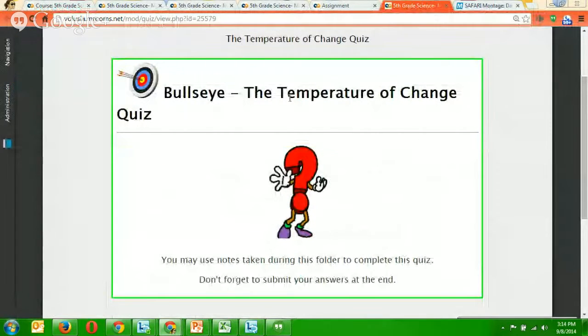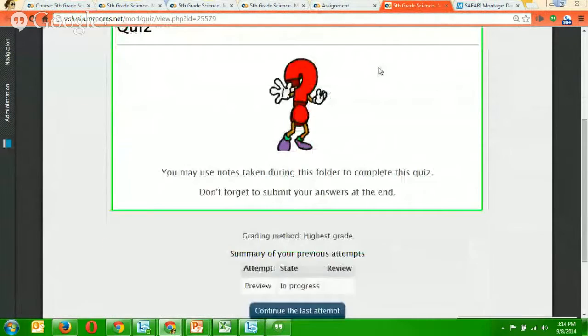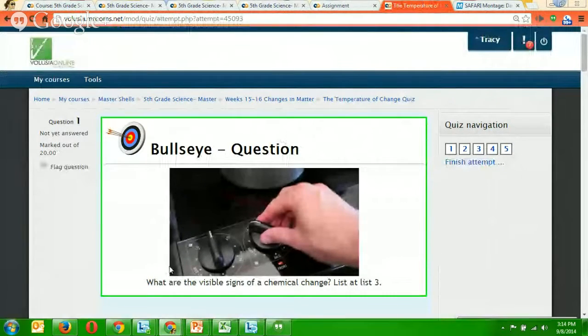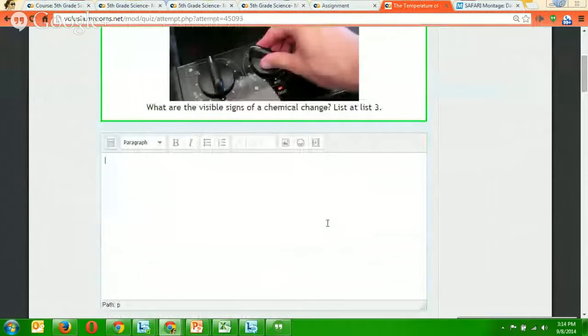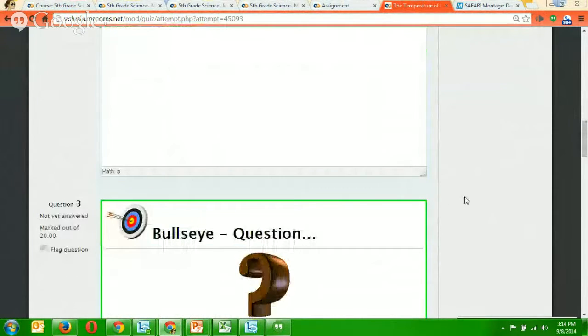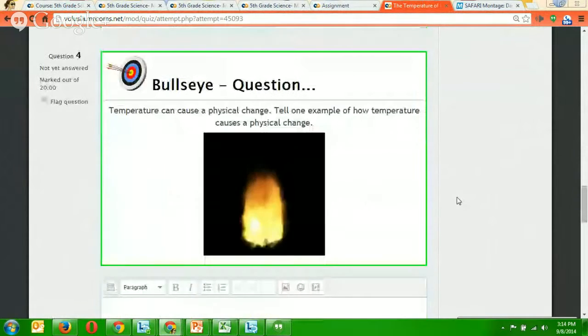Yay! Right-click, open in a new tab, Bullseye, the temperature of change quiz. You may use any notes you've taken. Don't forget to submit your answers at the end. So notes are encouraged. Use your notes. Click the button. It says, what are the visible signs of a chemical change? List 3 of them. How does increasing the temperature affect a chemical change? Tell one example of a chemical change.